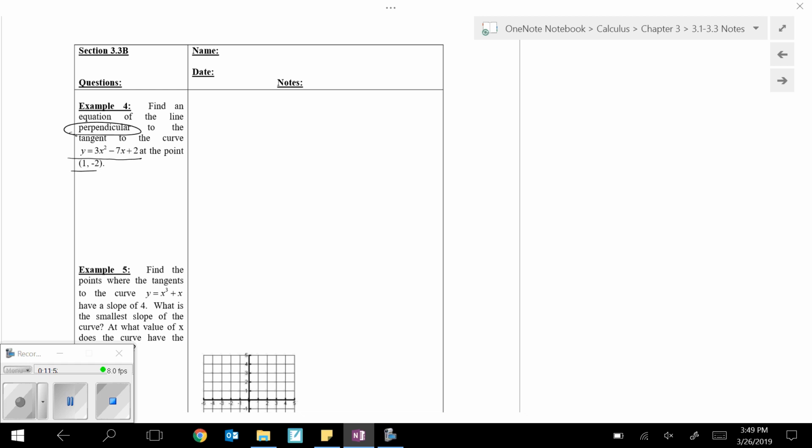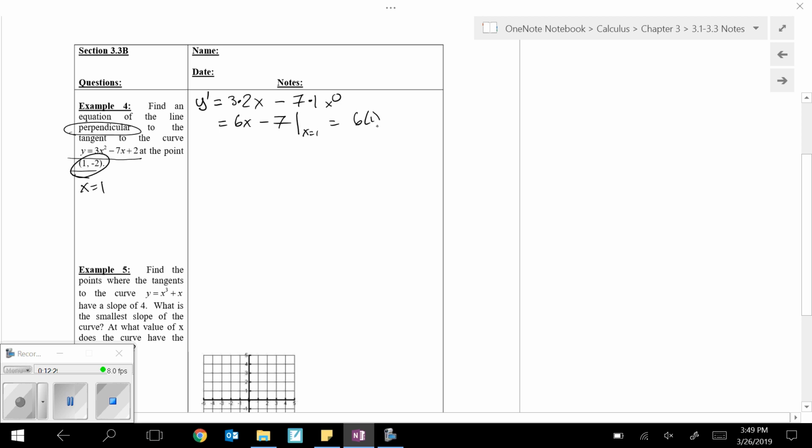So there's our original function. We need its derivative so we can come up with its slope at that point. Power rule here, so 3 times 2x minus 7 times 1 x to 0. Again, you don't necessarily have to go through all that as you're becoming more and more proficient with all this. And then it's at this point, so let's plug in x equals 1 to figure out the slope there. So let's evaluate that at x is 1. That would be 6 times 1 minus 7, so negative 1.